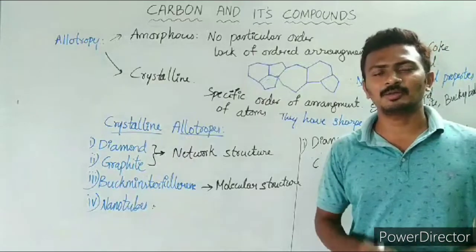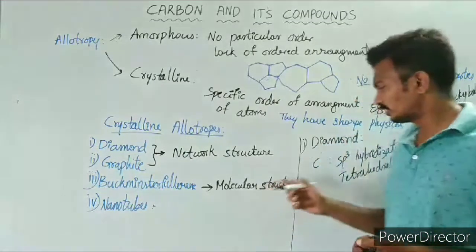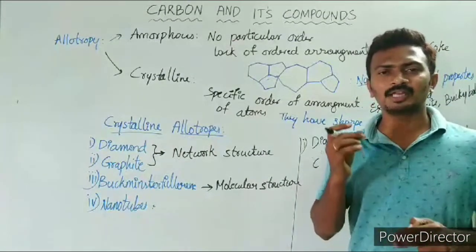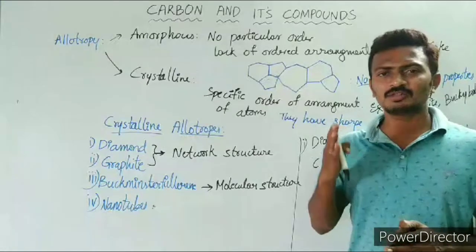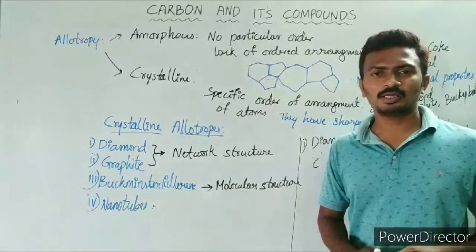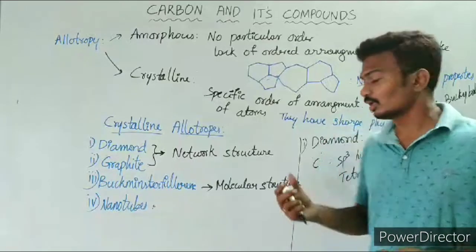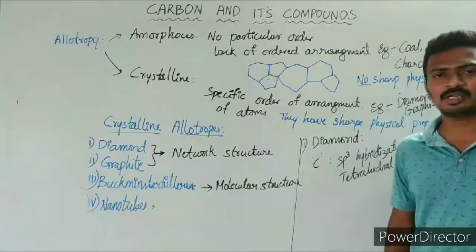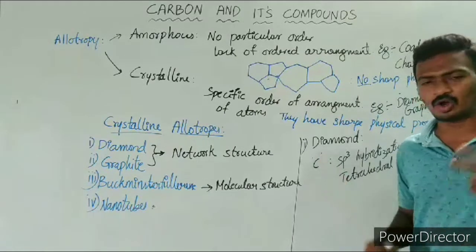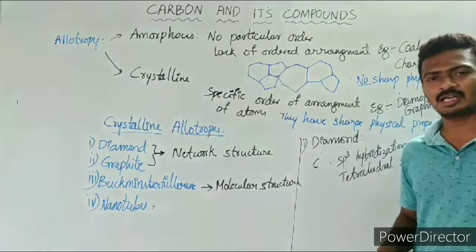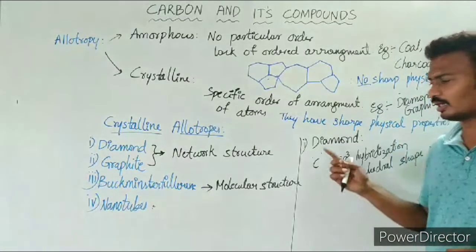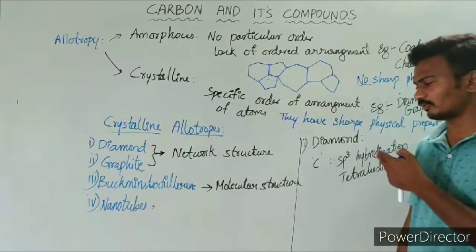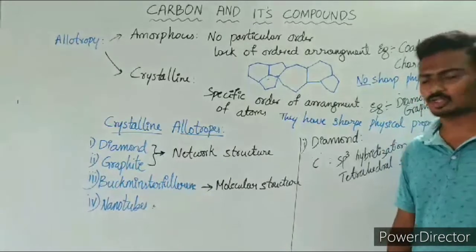Due to this three-dimensional network arrangement, diamond will be very hard. The carbon-carbon bonding will be very rigid, and due to that rigidness, it is very difficult to break that bond. That is the reason why, among the known hardest materials, diamond is one of them. Diamond is the hardest material because of what? The three-dimensional network structural arrangement. Due to that, its carbon-carbon bonding is strong enough that it is very rigid and very strong.